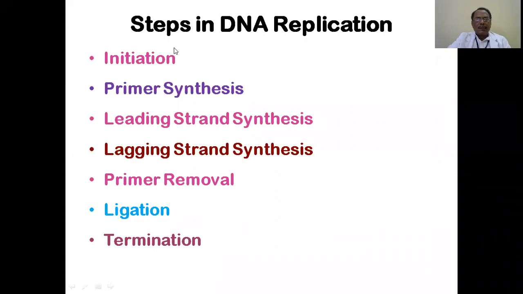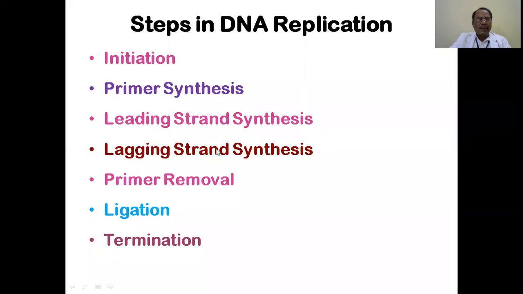What are the various steps in DNA replication? This is important, please note down. First one is initiation. When the DNA molecule is present in the nucleus, it has to come out into the initiation process. It has many steps, which we shall discuss. Second one is primer synthesis. There are 2 strands, and each one is synthesized in a different way.